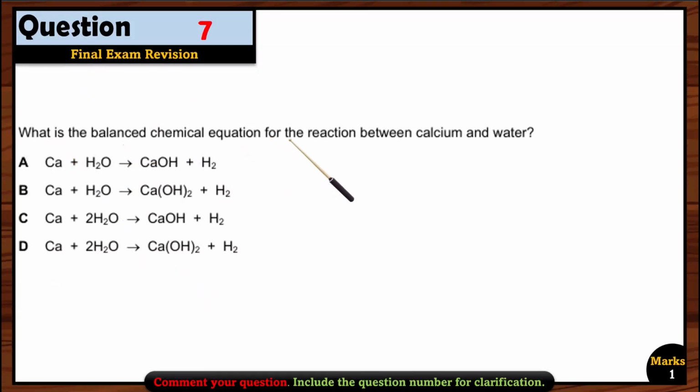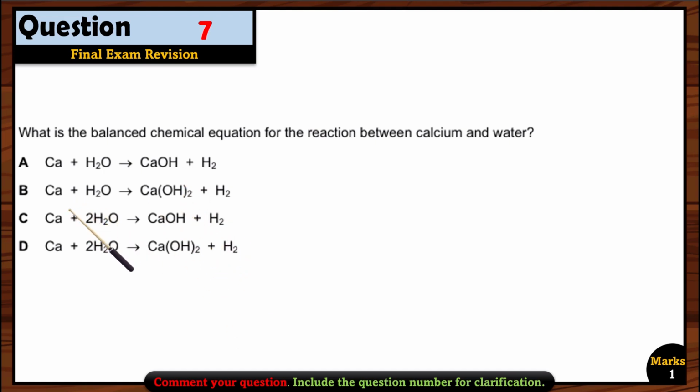Let's see question 7. What is the balanced chemical equation for the reaction between calcium and water? Again, you have to memorize the reactivity series. Calcium comes third in the reactivity series and it can react with the cold water. When any metal reacts with the cold water, we get hydroxide and hydrogen gas.